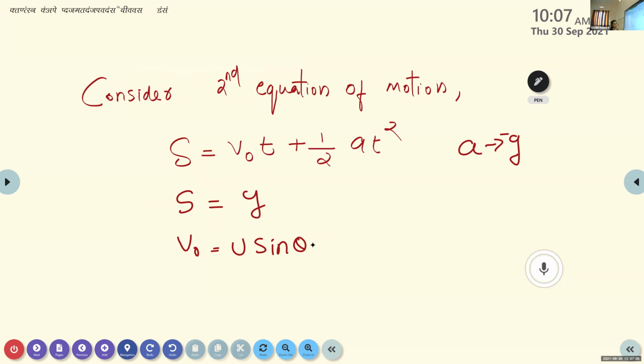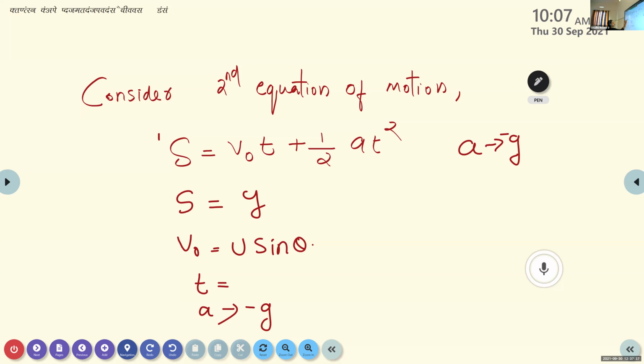And the time of flight is the same, T is equal to t. And here we know how to calculate the time of flight. What is the equation for time of flight? T is equal to 2u sin theta by g. So here we don't need to substitute the value of time, we can substitute t as it is. And a is replaced by the acceleration due to gravity g, and we take it as negative g because the gravitational force is acting downwards.